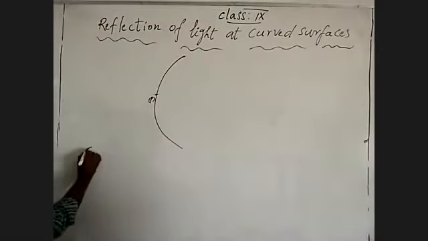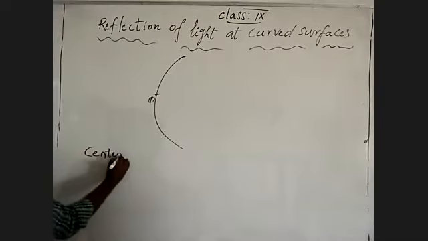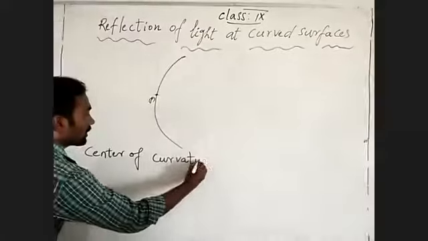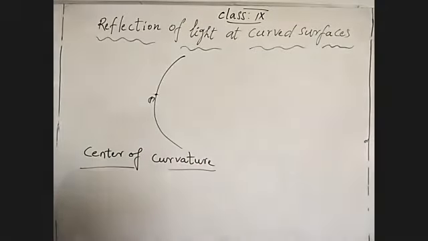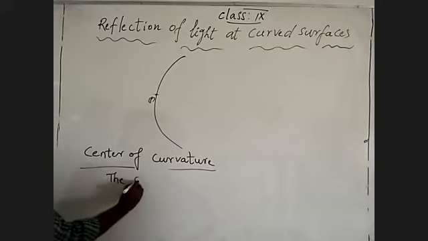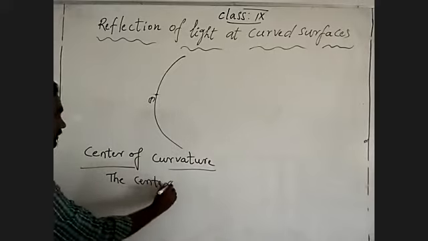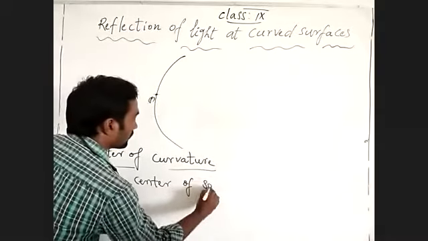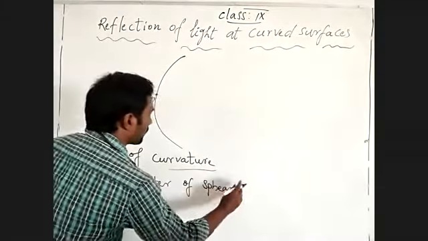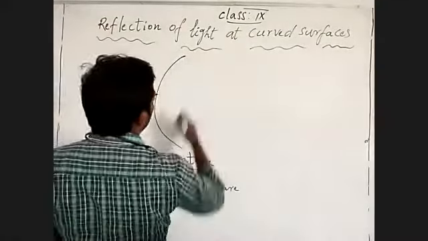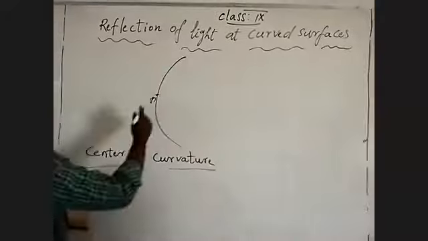Now we are going to talk about center of curvature. What can we write? The center of the sphere.